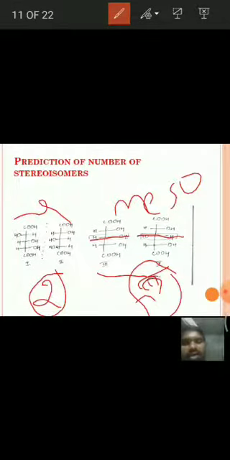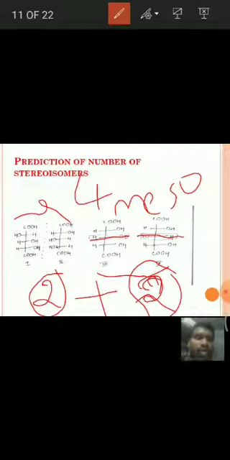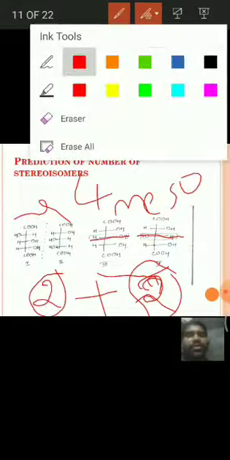These are optically active. That means trihydroxyglutaric acid is having 2 optical isomers and 2 meso compounds. Hence, the total number of isomers is equal to 2 plus 2, that is 4 stereoisomers are possible for trihydroxyglutaric acid.